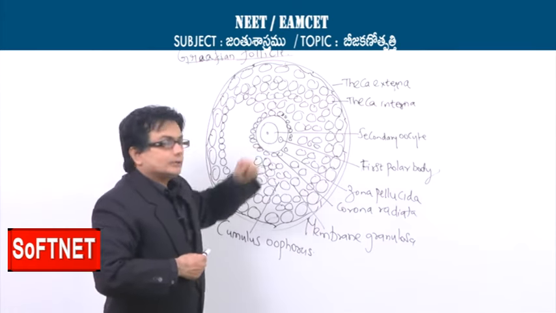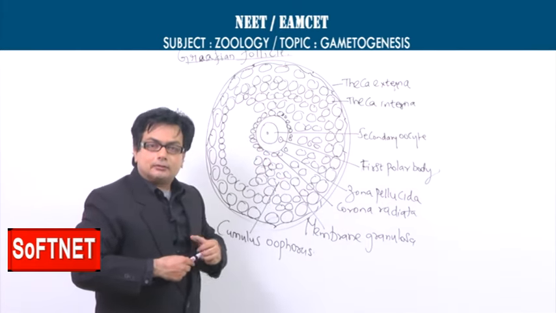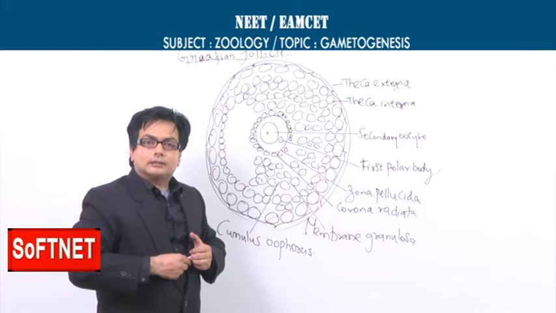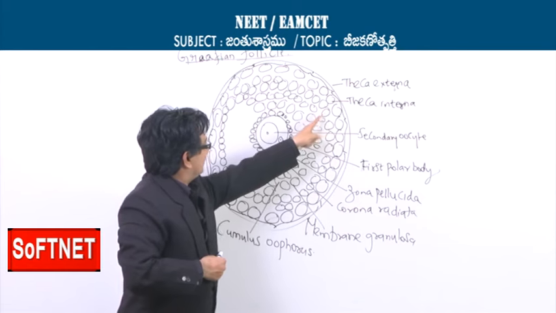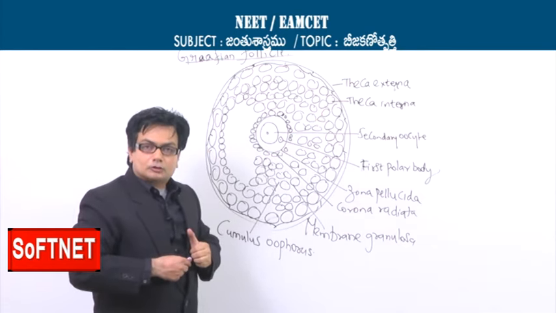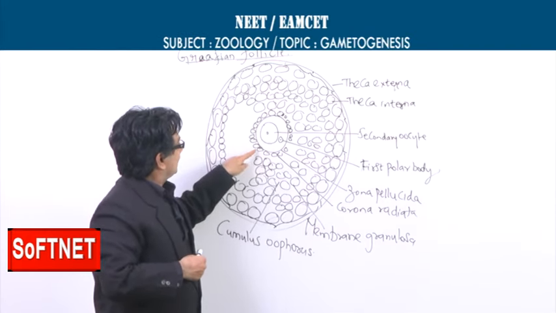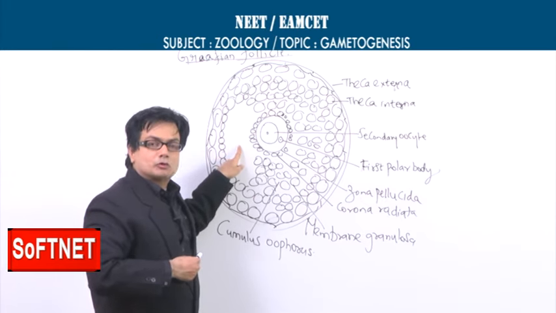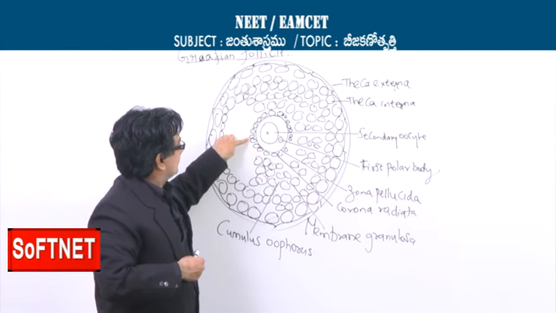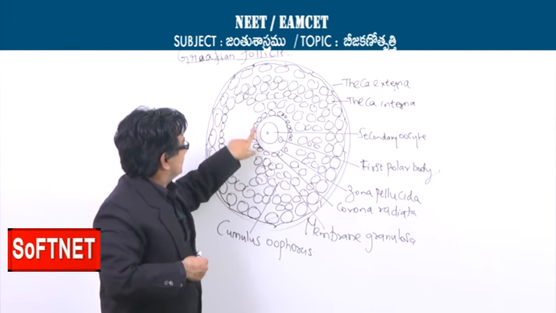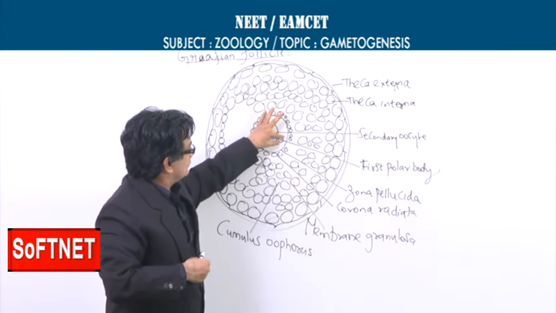The theca externa is the outermost covering, and the second one, theca interna, which is endocrine, will be releasing the estrogen, the steroidal hormone, the female sex hormone, and that is followed by a layer of the membrana granulosa comprising the granulosa cells, and then we have this fluid filled space which is called the antrum, and then this group of cells called the corona radiata resting on the zona pellucida, the perivitelline space, and here is the secondary oocyte and the first polar body.